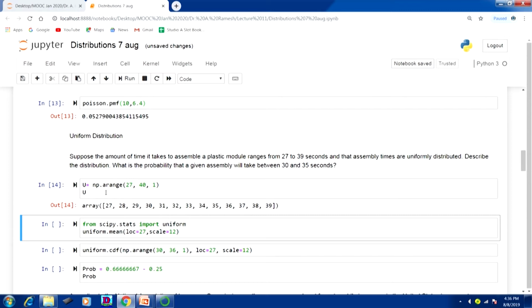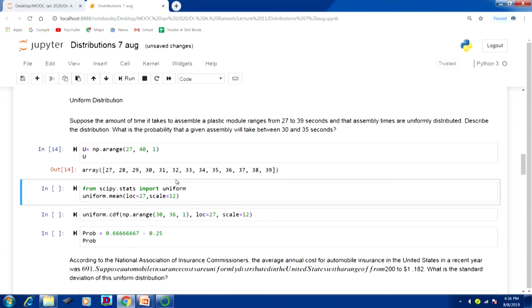array. So, here u equal to np.arange. There are two functions, one is range, another one is arange. arange means it is an array function. If you type simply range, that is a list. So, 27 is the starting value, then 40, because it is n minus 1, 40 is not included, 39 will be the last value in the array, and the increment is by 1. We got this one. Now, this is our uniform distribution.